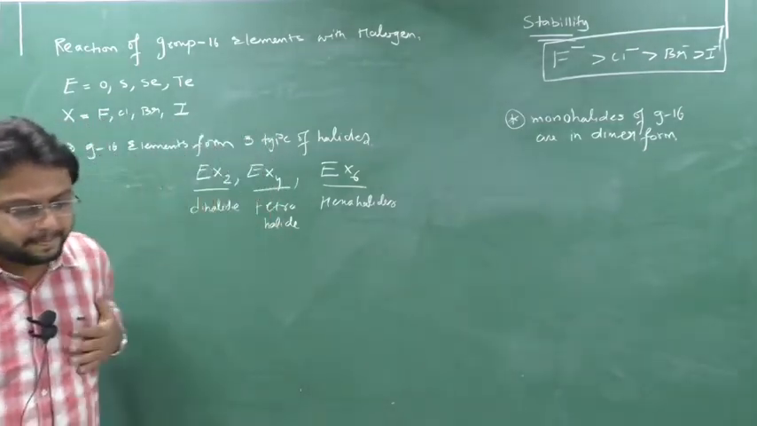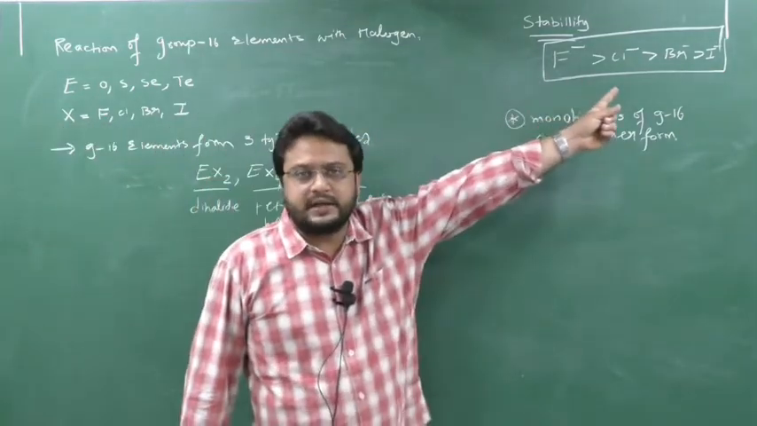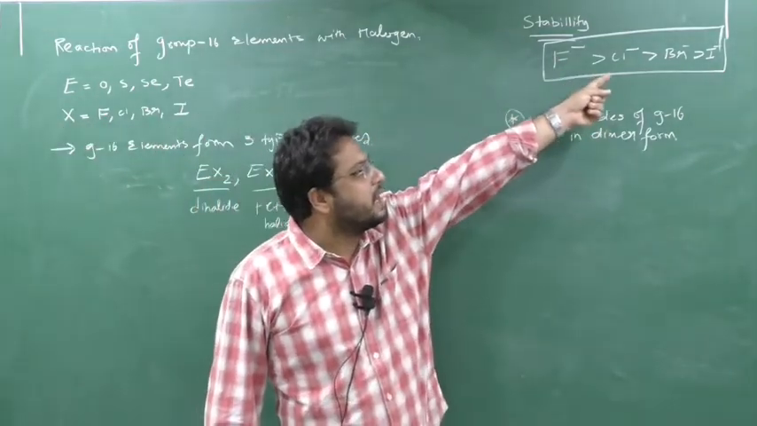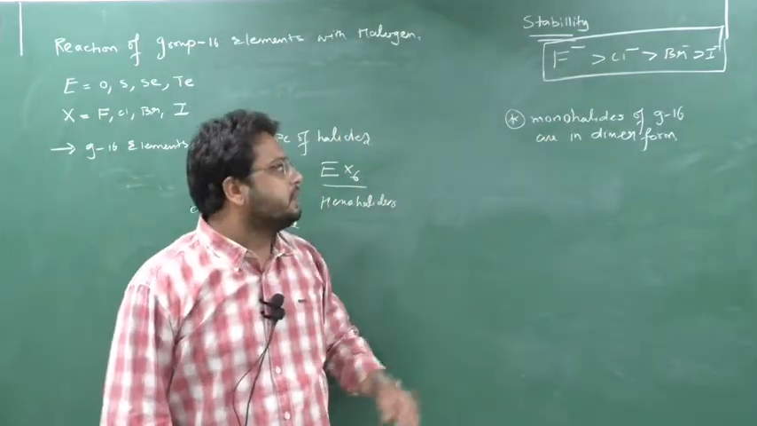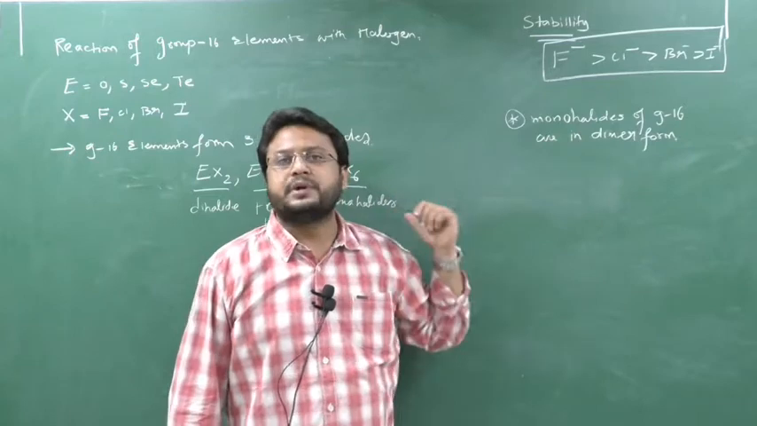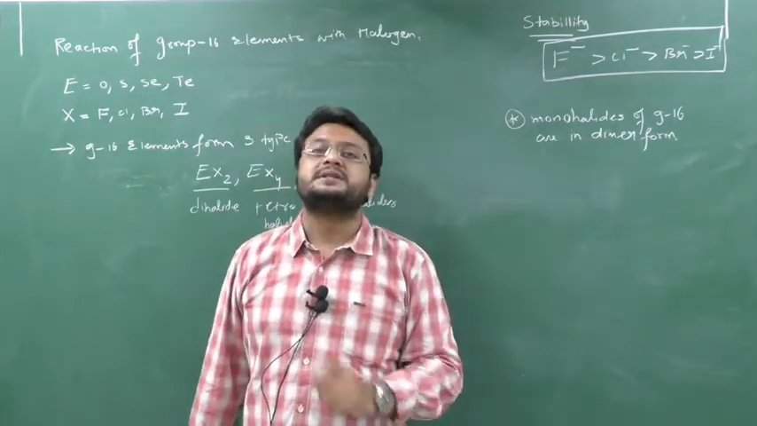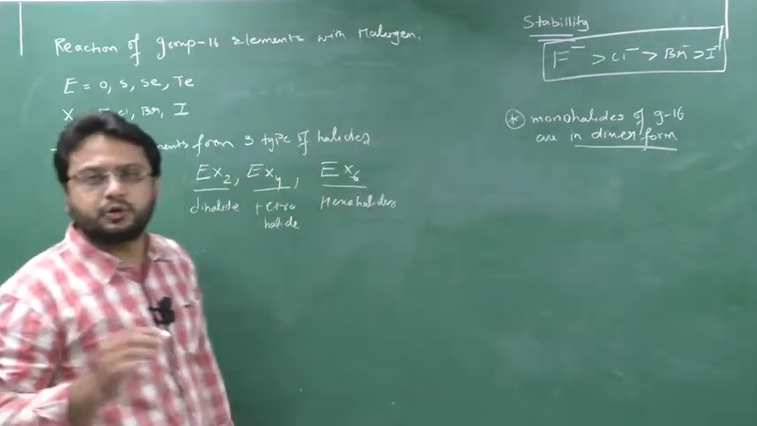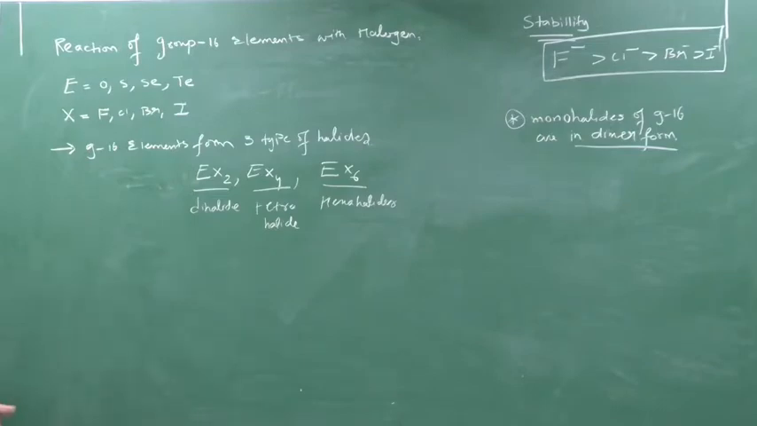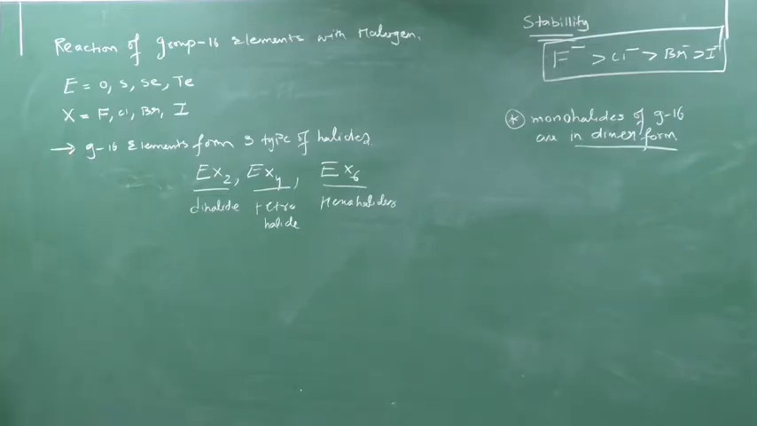So the first MCQ point today is the stability of the halides: fluoride ion, chloride ion, bromide ion and iodide ion. The second important point is monohalides. Group number 16 also forms monohalides, and these will exist in dimer form. Please remember these questions, they are very important. At the end I will give you certain questions. Written everyone? So the first topic we are going to start is the hexahalides. Written? So take a screenshot.